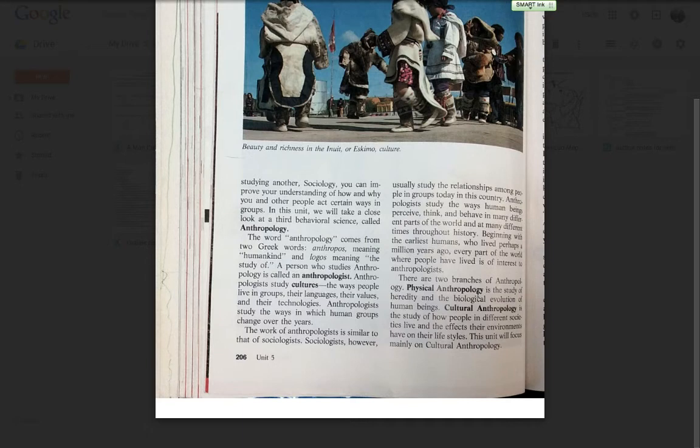There are two branches of anthropology. That means there are two ways we divide up the big study of culture. Physical anthropologists study heredity and the biological evolution of human beings. That's really just talking about how people came to be, okay? How we evolved or spread throughout the earth. Cultural anthropology is a study of how people in different societies live and the effects their environments have on their lifestyles. So we look at igloos for Inuits/Eskimos, or we look at how Hmong people live in the mountains. This unit will focus mainly on cultural anthropology.